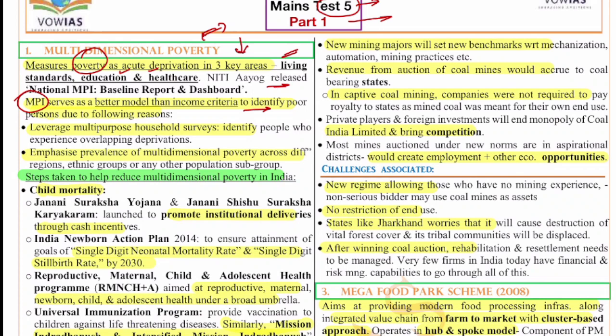Niti Aayog also releases this National Multidimensional Poverty Index based on report and dashboard. So why this multidimensional poverty index is a better measure is, first, it leverages multi-purpose household surveys and identifies people who experience overlapping deprivations. So along with income, if other deprivations are there, they are measured. Next is, it emphasizes the prevalence of multidimensional poverty across different regions, ethnic groups and other population.